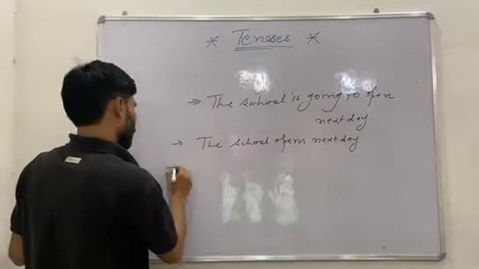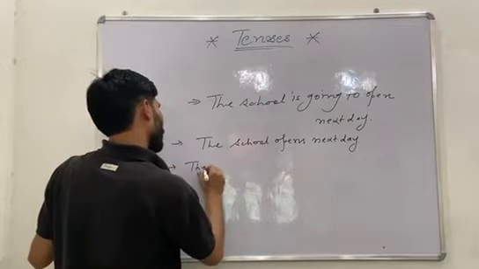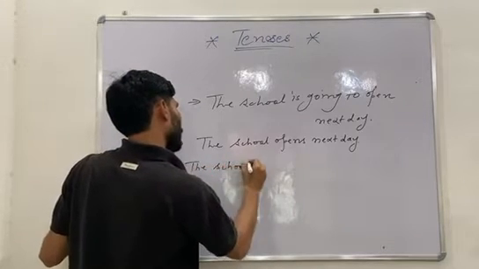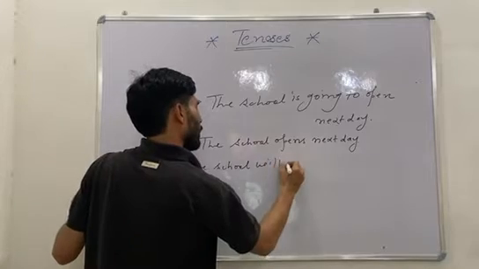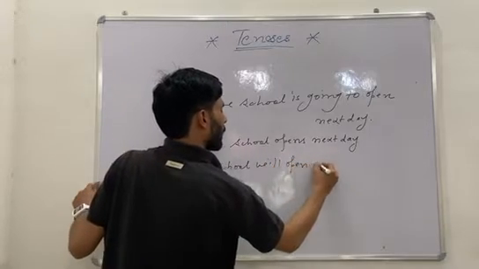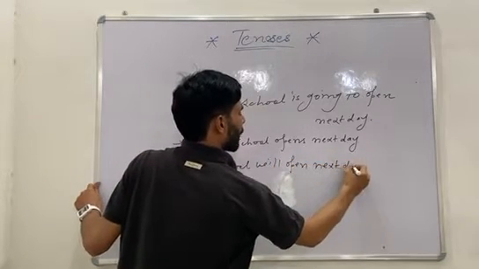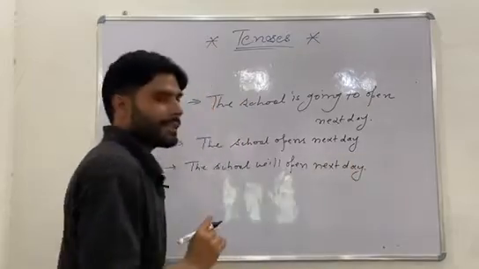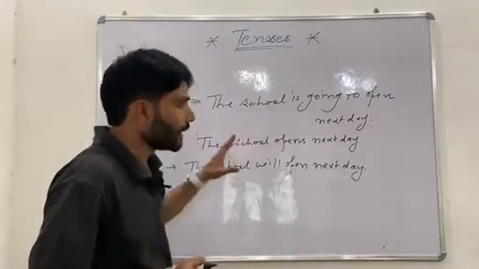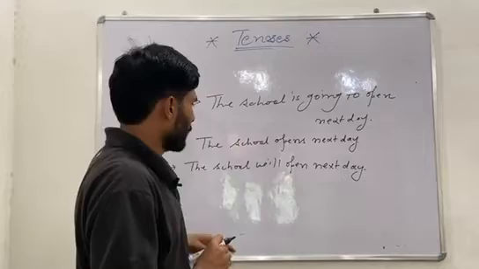Third one is the school will open next day. I write three sentences using different tenses.